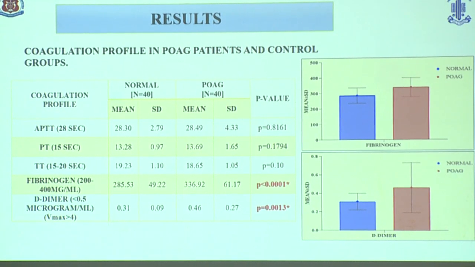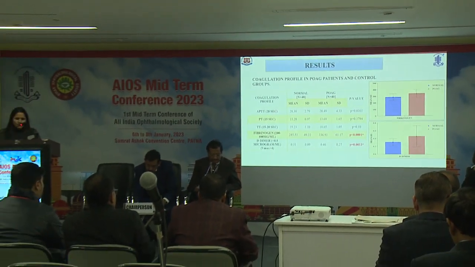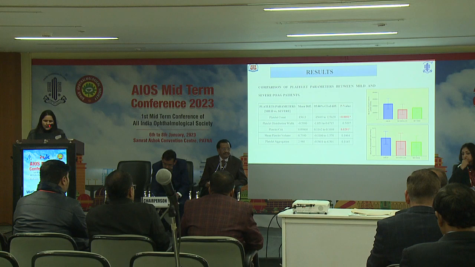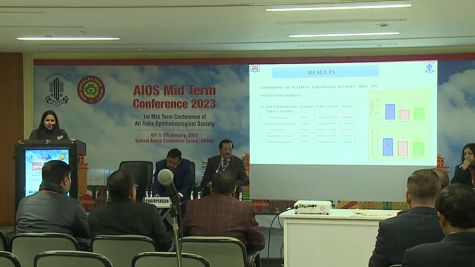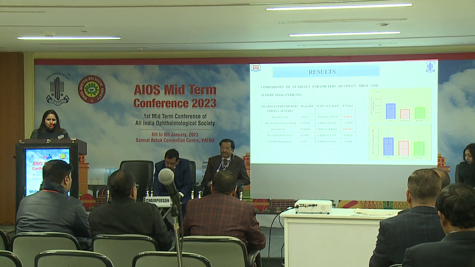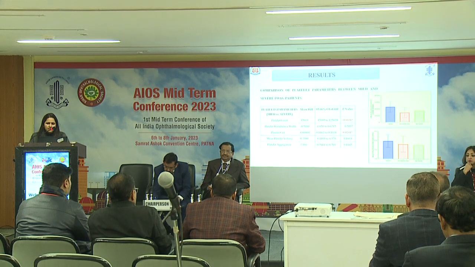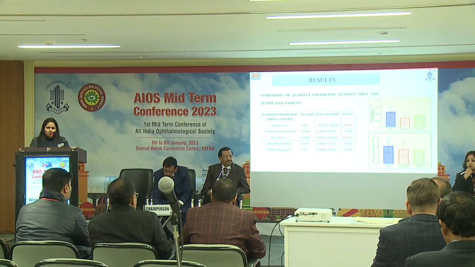In the coagulation profile, we found that fibrinogen and D-dimer significantly increase in the POAG group compared to the control group. Then we compared platelet parameters between the mild and severe groups of POAG patients, because both groups had approximately equal numbers of study subjects, and found that plateletcrit and platelet count were higher in the severe group compared to the mild group.